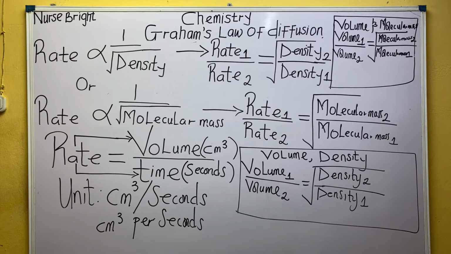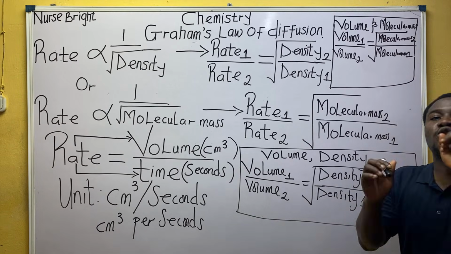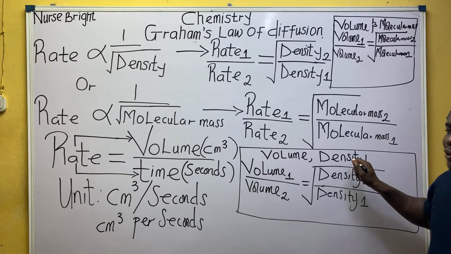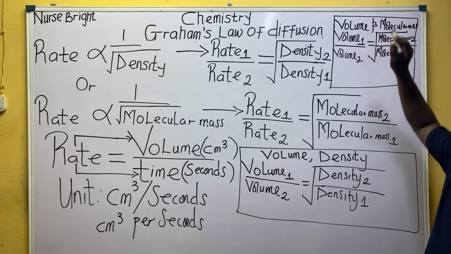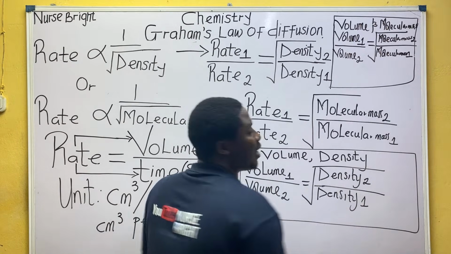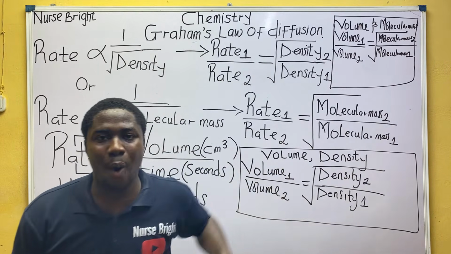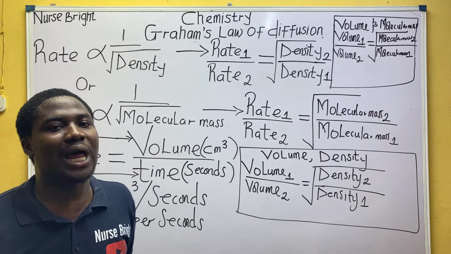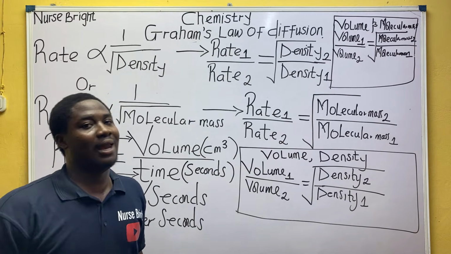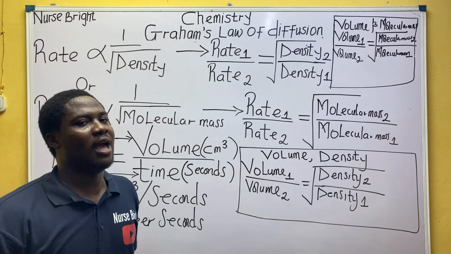So based on what I've said, everybody, how does volume relate to density and how does volume relate to molecular mass? Simple now. You can see volume is going from 1 to 2, density is going from 2 to 1. So is there direct proportionality or inverse? Tell me in the comment section. Let me see if you guys are following.